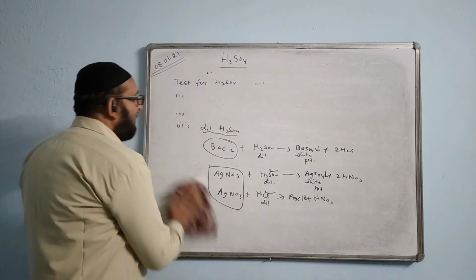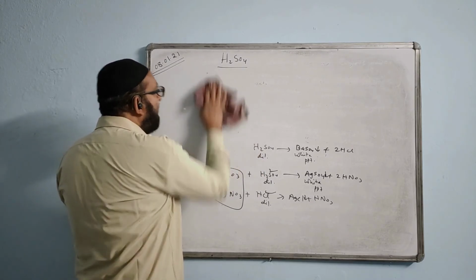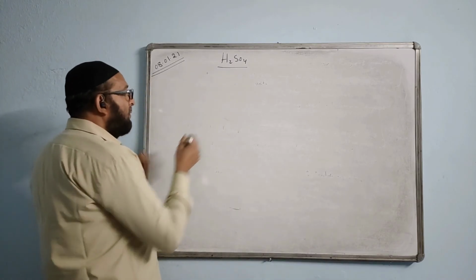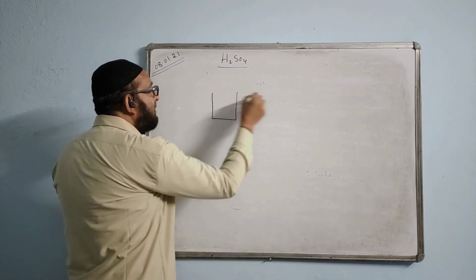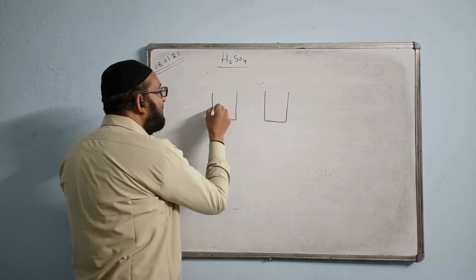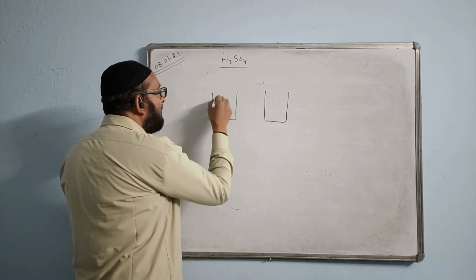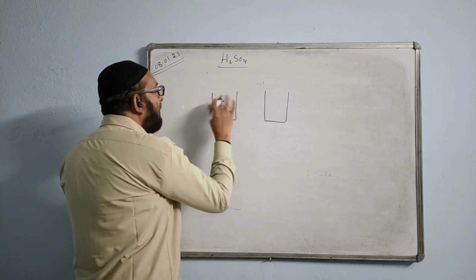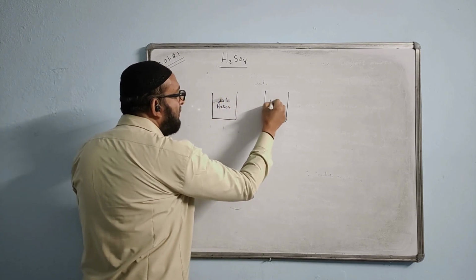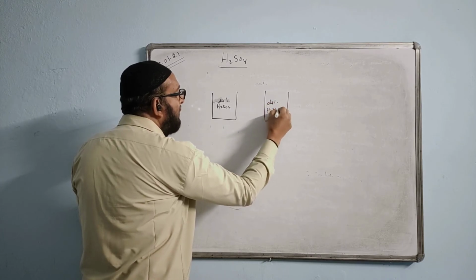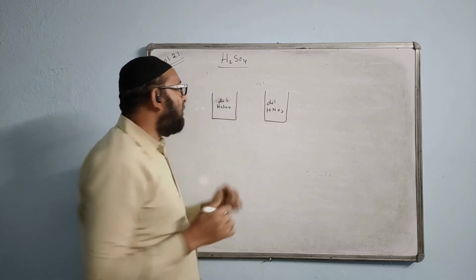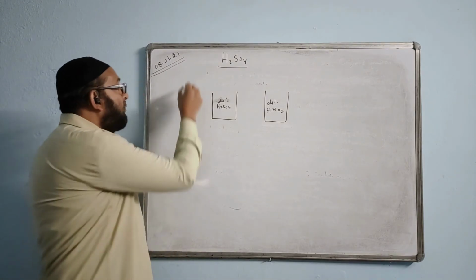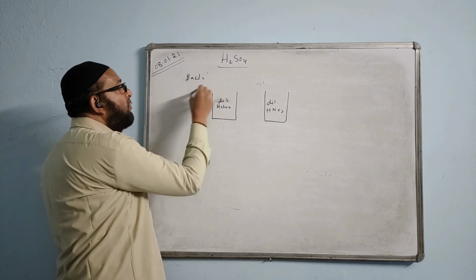Hope it is clear. Now mostly we emphasize barium chloride. Suppose they give a situation with two acids: one is dilute H2SO4, and the other is dilute HNO3. Which solution will you use to distinguish between them? We'll say barium chloride solution, BaCl2, will be used.